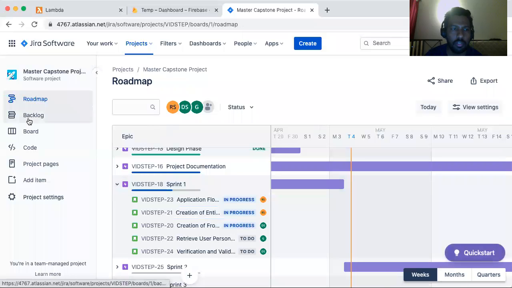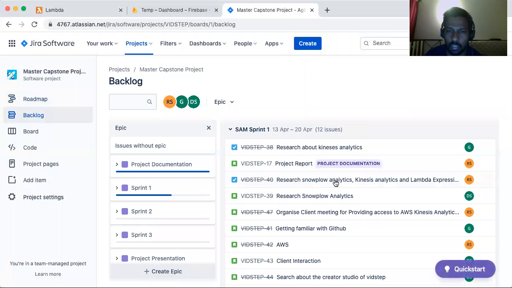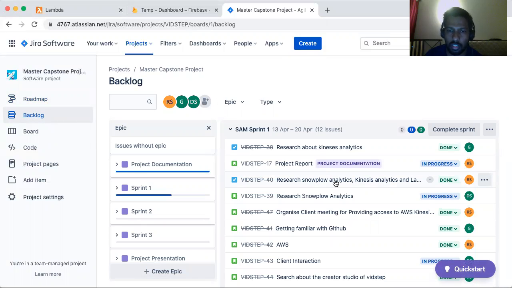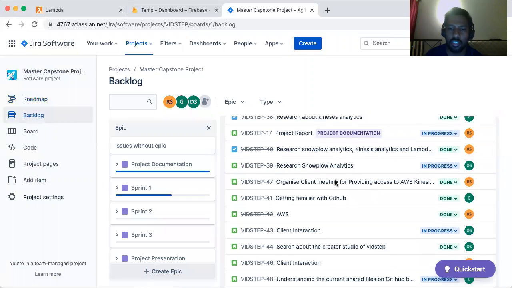Some of the user stories associated with the product backlog I'd like to share here, like the research about Snowflow Analytics, Kinesis Analytics, and Lambda Expression. These are the software tools used for the design and development of Whichstep.io. These are part of the AWS family, and research about this has been completed. And I had organized a client meeting in order to get the software credentials for these software tools. However, Snowflow Analytics access is still pending since it is a paid version.